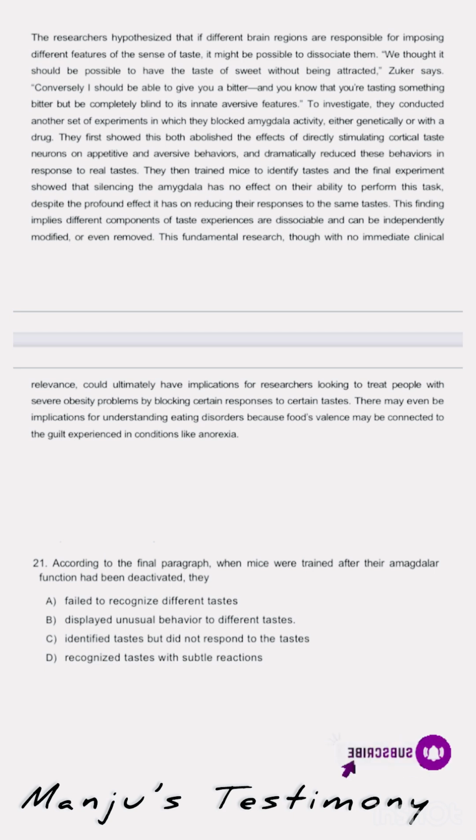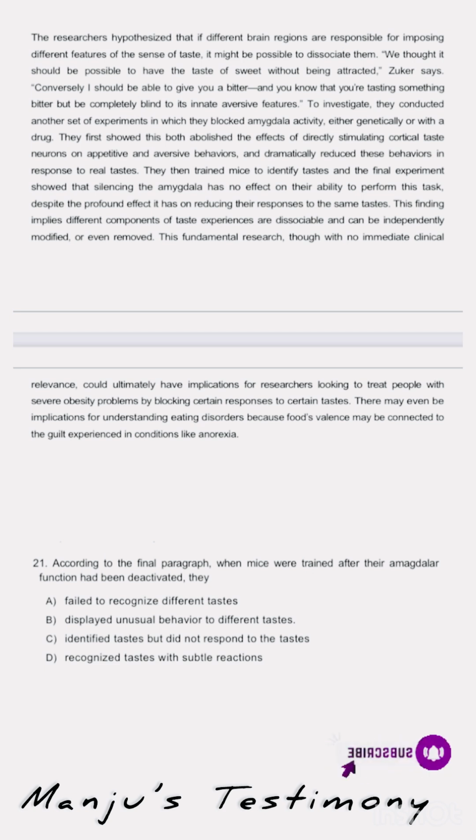They then train mice to identify taste, and the final experiment showed that silencing the amygdala has no effect on their ability to perform this task, despite the profound effect it has on reducing their response to the same taste. So they tried to block the amygdala's activity first, genetically or with a drug. Then they showed that this reduces the behavior in response to real taste, and after that they gave something for the mice to taste with the amygdala's activity blocked. In that case also, they saw that there was no effect on their ability to perform this task.